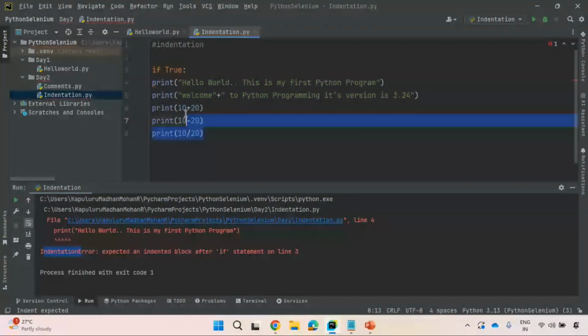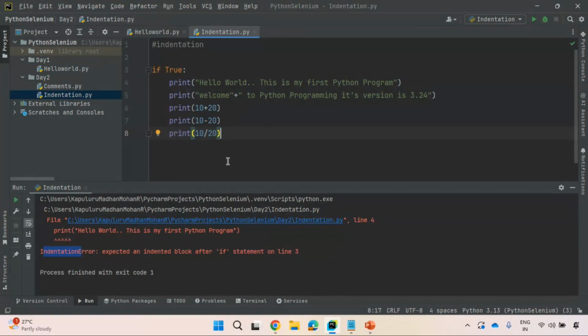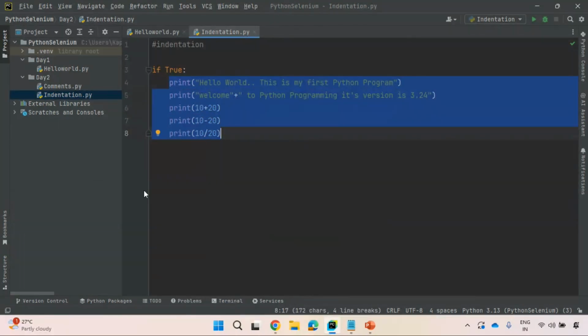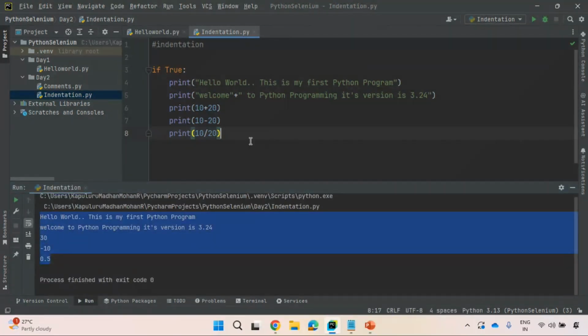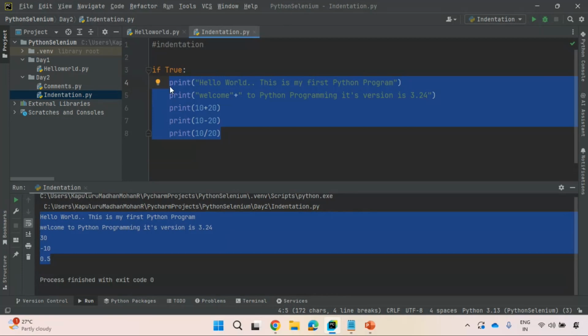What I am doing is representing this whole code like a block. You see here, this is an if block. Inside the if block, I'm having multiple lines of code, multiple statements. When I execute this right now, you see everything is executed in one single block. This block is having 4 spaces. You see here, 1, 2, 3, 4. Instead of clicking the space bar 4 times, just click tab one time. That's it, you get 4 spaces here. If you want to follow indentation, after the colon, whatever code you have, specify that as part of the indentation. If you don't follow, you will get an indentation error. That's what we have seen.